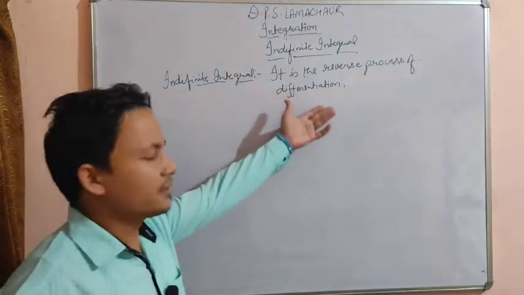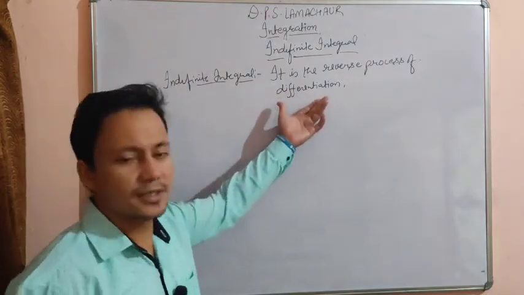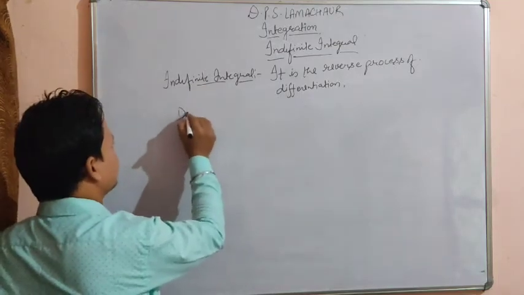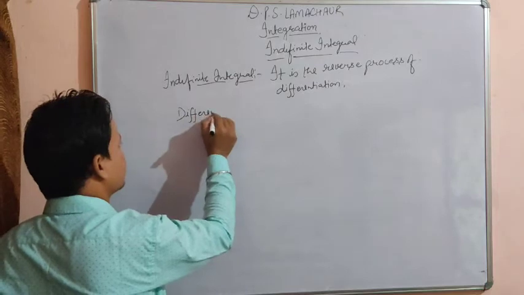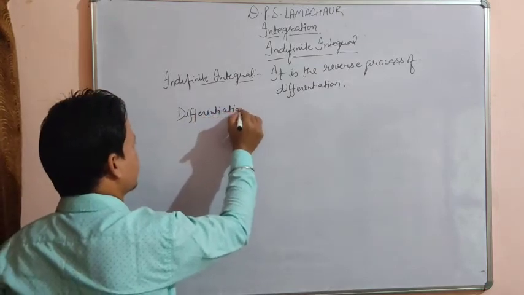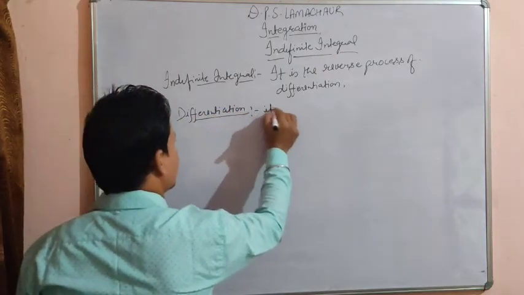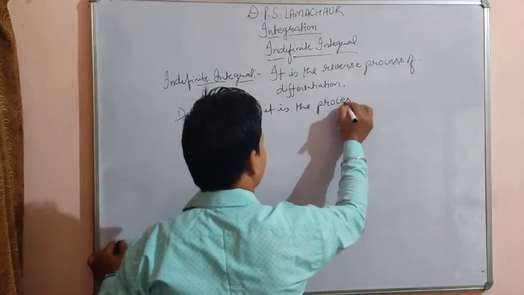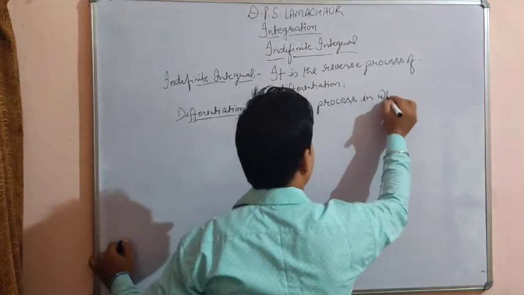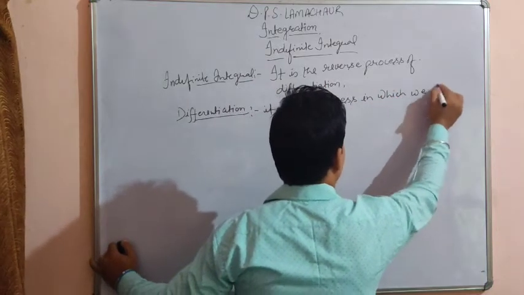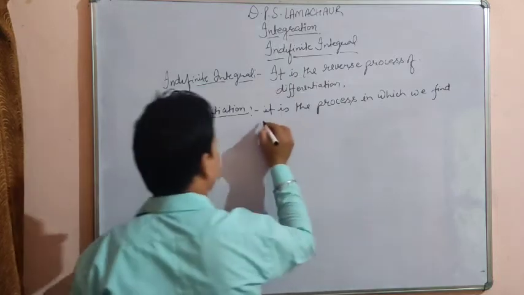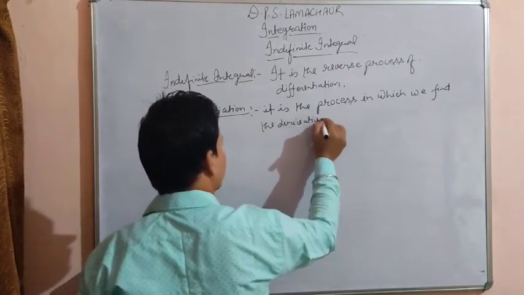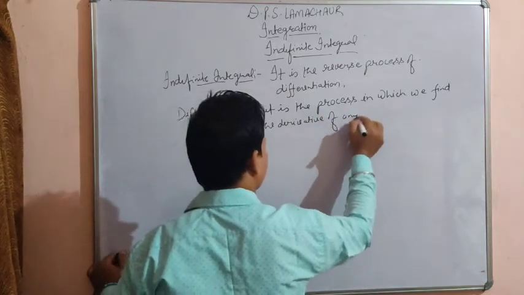Earlier you became familiar with differentiation. Differentiation is a process in which we find the derivative. What is differentiation, beta? Differentiation is the process in which we find the derivative of any given function.